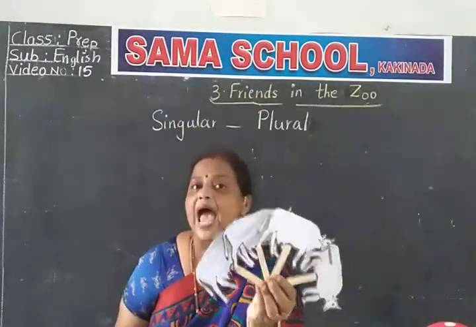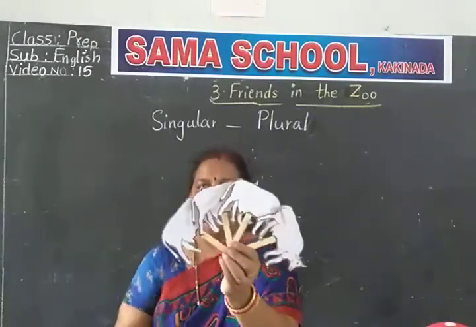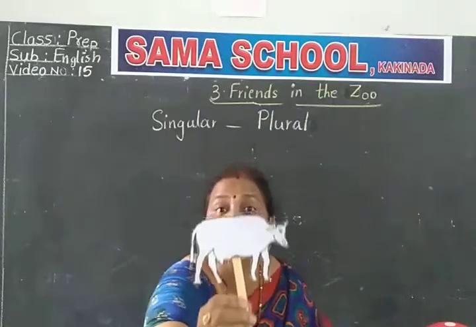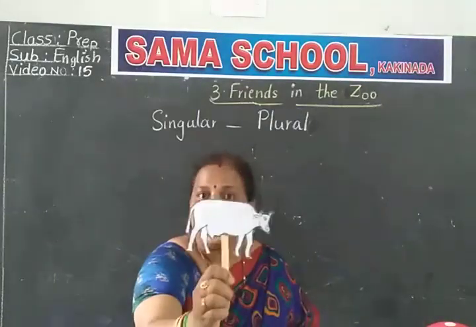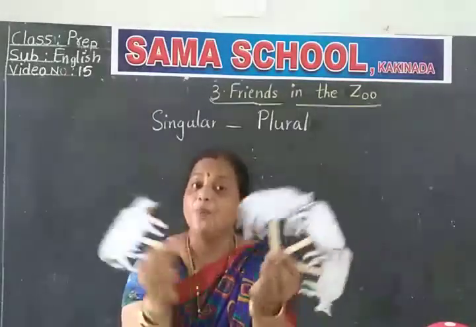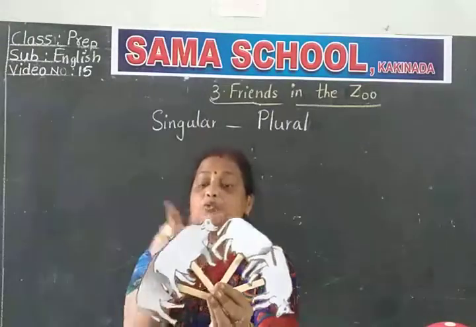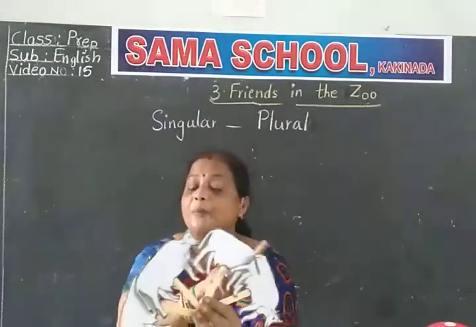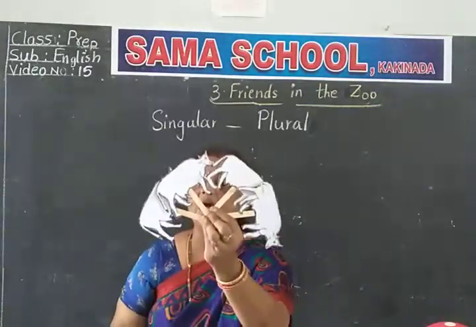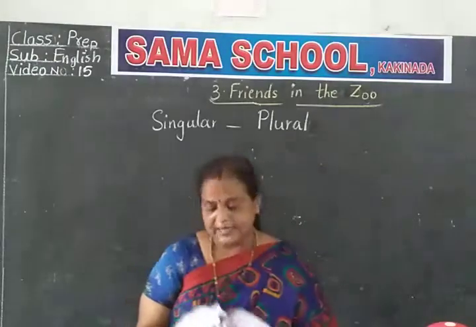For cow, you add S. On the end of the word, you add S. See, 4 cows. How many cows am I having? 4. If it is one, we say cow. Amma, one unte cow antam. You see, I have many more. See, many. 1, 2, 3, 4 more. Appudu manam em annali? Cows. What should we say? Cows. Then I'll show you now.